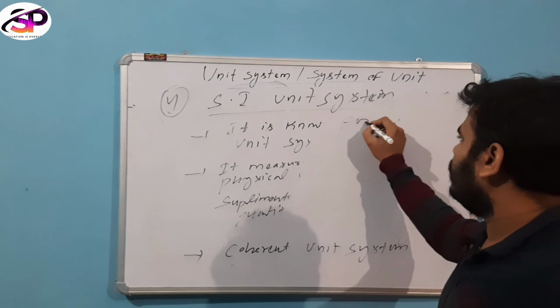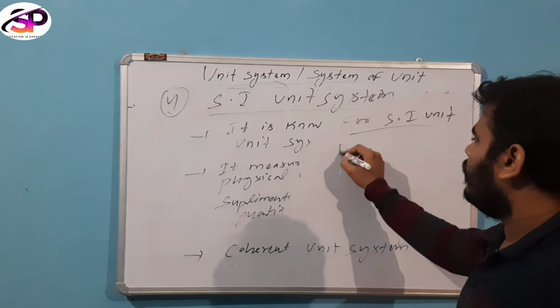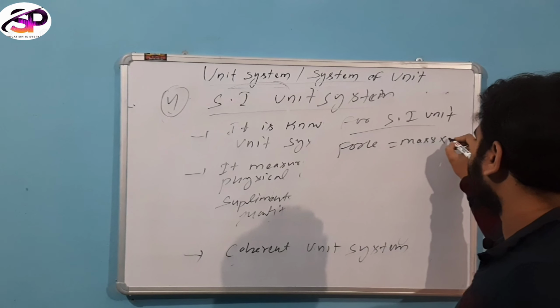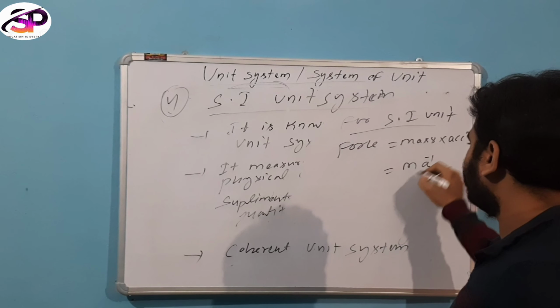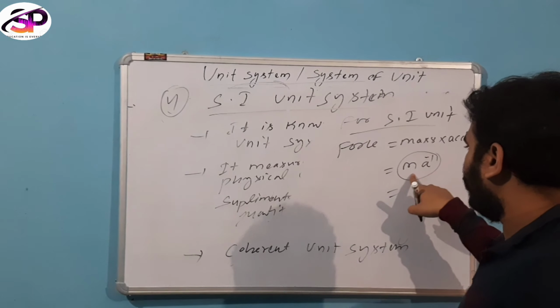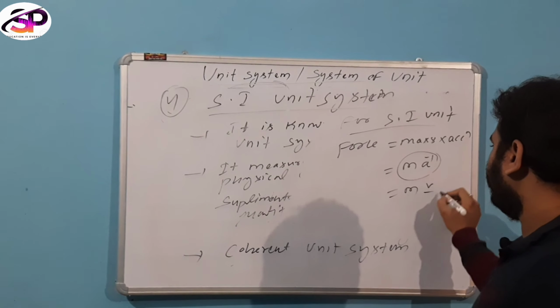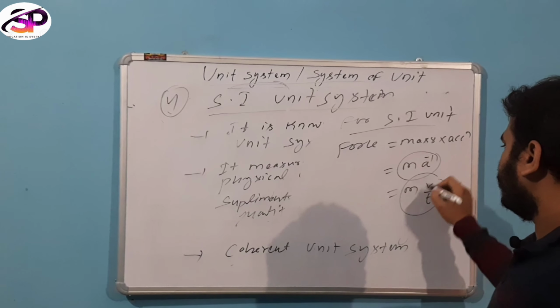For example, in SI units, force is equal to mass into acceleration. There is a multiplication between mass and acceleration, and also a division between velocity and time.